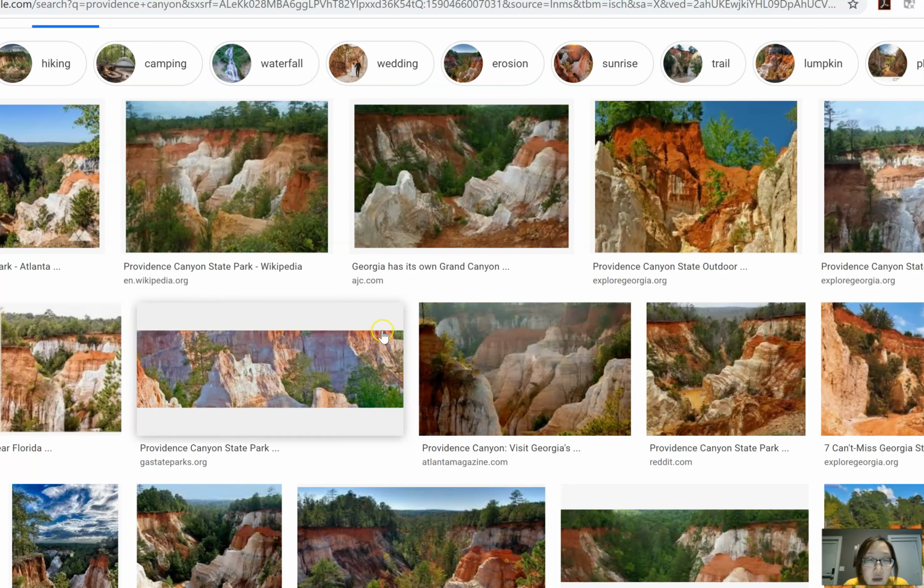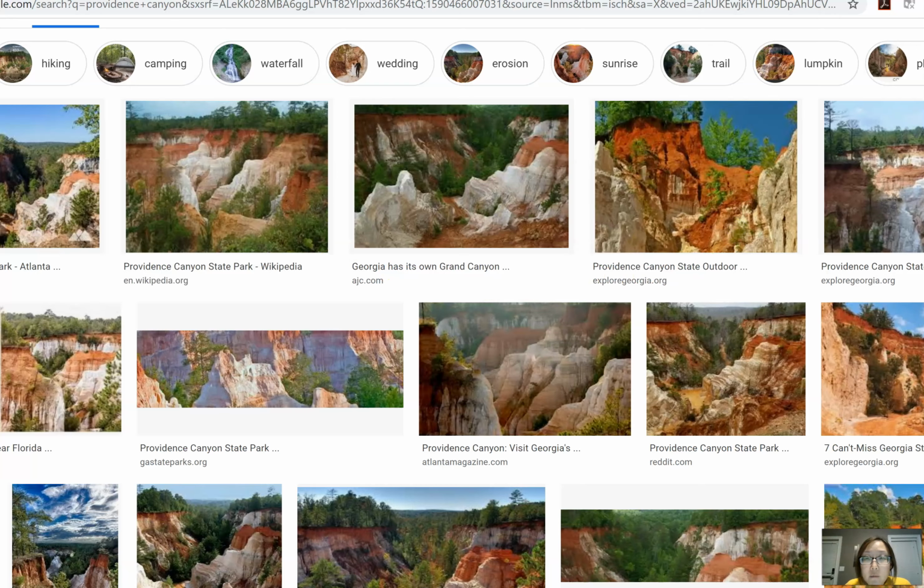Some of you might have been here before, but it's sometimes called Georgia's Grand Canyon, or the mini Grand Canyon. So this is a popular place in Georgia. But I think it's a few hours away. It's a couple of hours away from Atlanta.